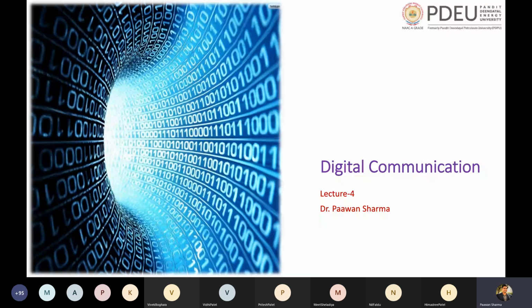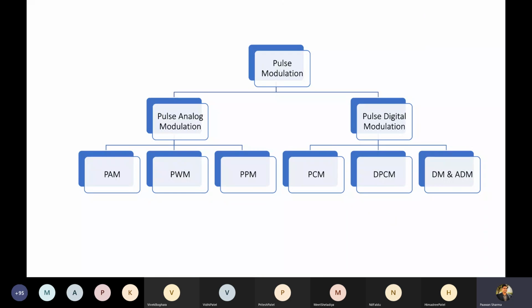So we begin today's lecture with an idea about the different types of pulse analog modulation and pulse digital modulation, and in the upcoming lectures we will go through majorly all these analog and digital pulse modulation techniques.